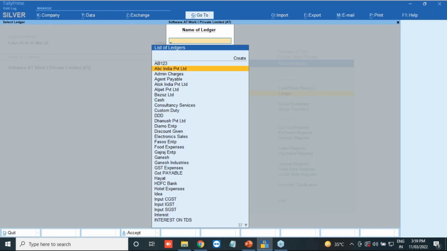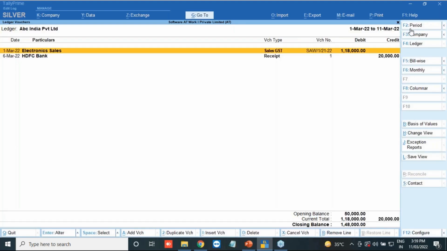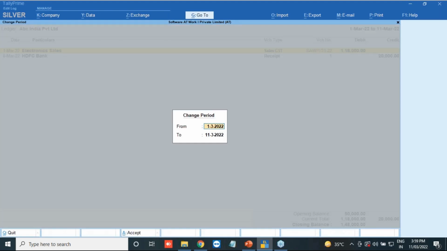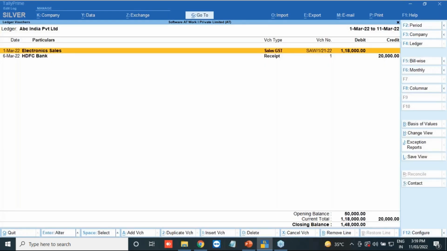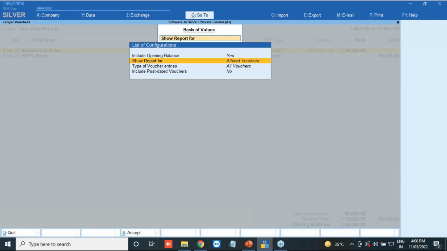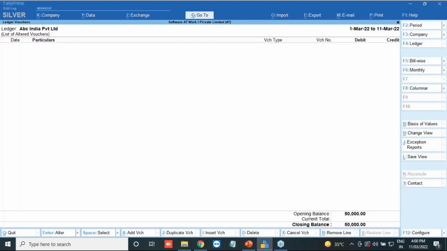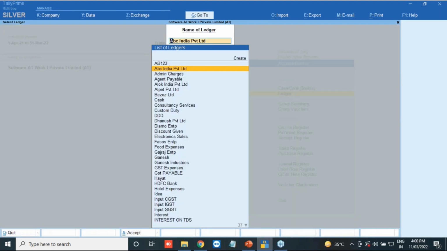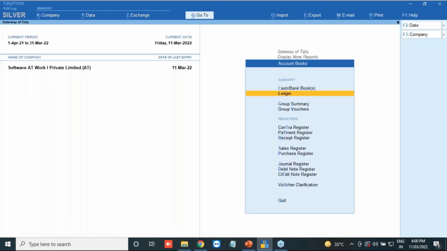Suppose I'm going into the ledger of ABC India Private Limited. Select the period over there, for which period you need to see that. Okay, and click on the basis of values. Here you can go for the altered voucher, and press Ctrl A. So nothing has been altered, so you can see it will come like that. Even from the ledger level you can see all the changes. So from this display day book, as well as from any single ledger where you are making changes, you can check the things in a proper manner.